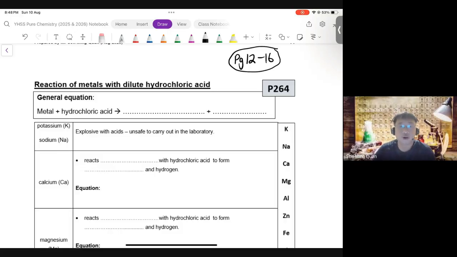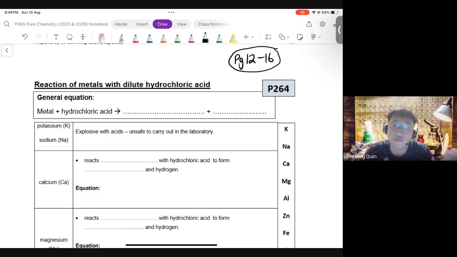Hello everyone, welcome back to lecture 2 on this chapter on the reactivity series of metals. In lecture 1, we covered the structure and physical properties of pure metals, and we also talked about alloys, and we moved on to this important concept of the reactivity series of metals. We also used the reactivity series to order the metals in order of reactivity, and we learned about the reactions of the metals with cold water and steam.